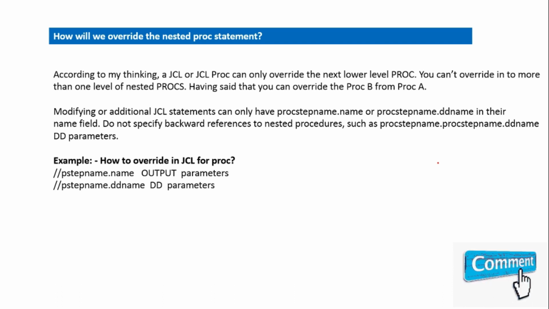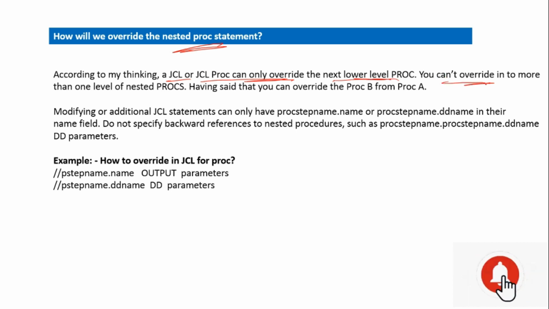And the next question is, how will we override the nested proc statement? According to my thinking, a JCL or JCL proc can only override the next lower level proc. You can't override more than one level of nested proc. Having said that, you can override proc B from proc A only.